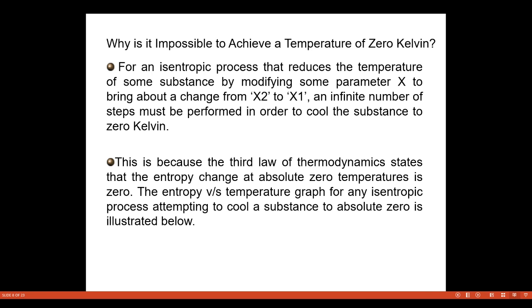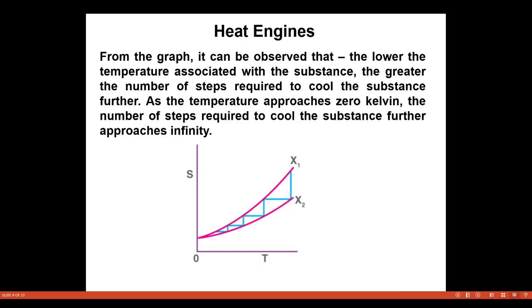Now, why is it impossible to achieve a temperature of 0 degree Kelvin? For an isentropic process, the temperature of such substances is reduced by modifying the parameters x1 and x2, and an infinite number of steps must be observed in order to cool the substance. This is because the third law of thermodynamics states that the entropy change at absolute zero temperature is zero. Therefore, the entropy versus temperature graph for any process attempting to cool a substance to absolute zero is illustrated below.